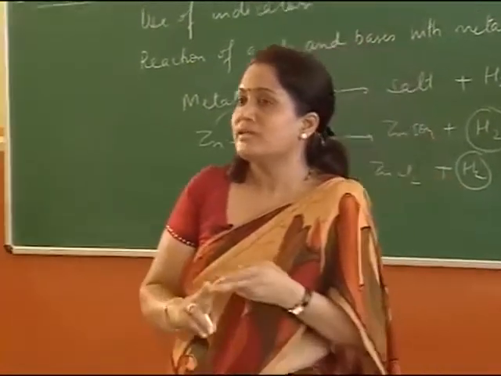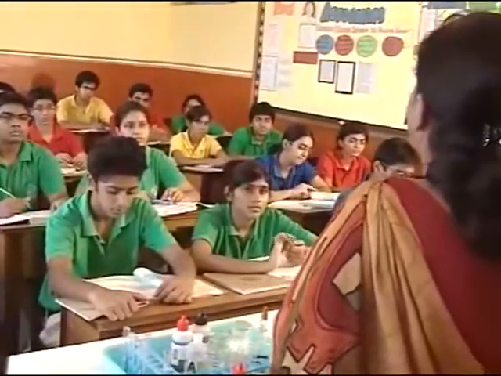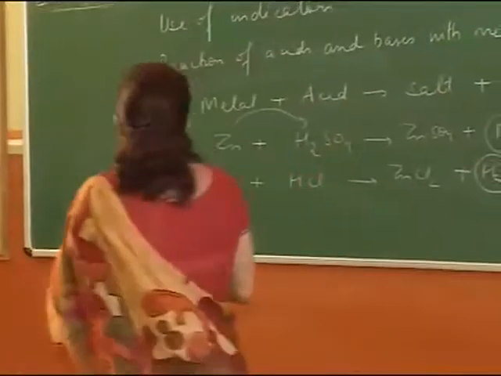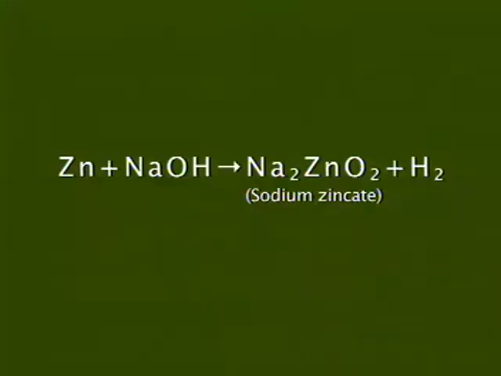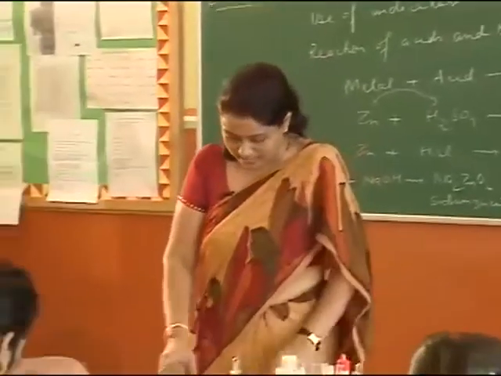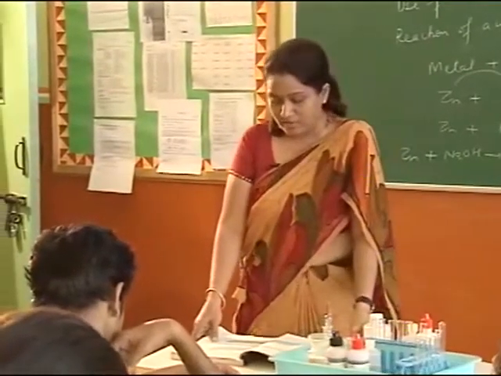But there are only two metals which react with bases, and the reason is they are amphoteric in nature. Those two metals are zinc and aluminium. Zinc reacts with sodium hydroxide to form sodium zincate, another type of salt. In this case also hydrogen gas is evolved. This equation is given on page 20. The reaction that takes place can be written. You find again that hydrogen is formed in the reaction.